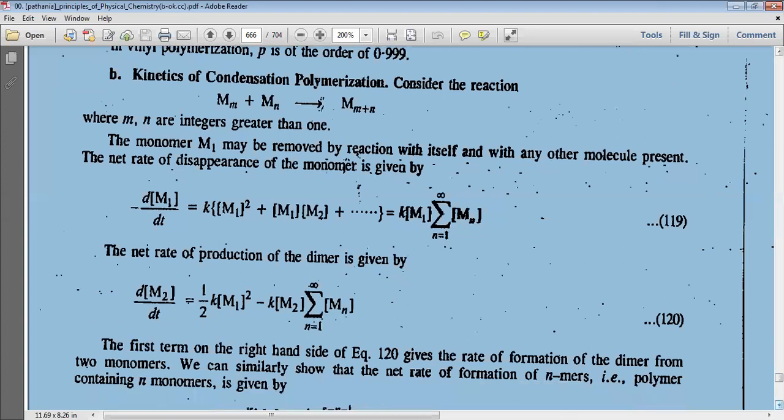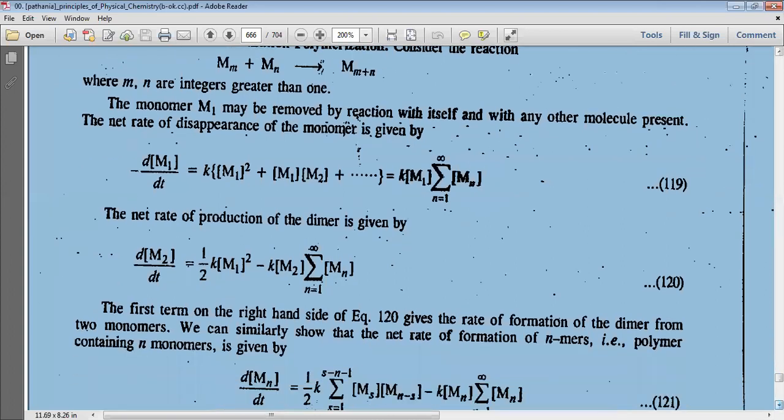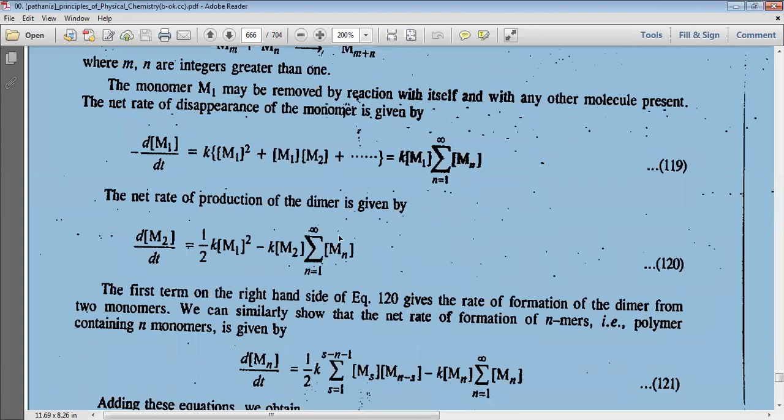The first term on the right hand side in the above equation, that is half k m1 square, gives the rate of formation of the dimer from the two monomers.